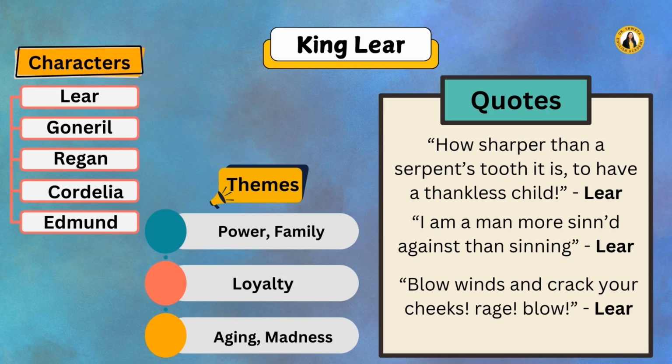Important quotes are, "How sharper than a serpent's tooth it is to have a thankless child," which is spoken by King Lear in Act 1. Then there is another quote, "I am a man more sinned against than sinning," which is spoken by King Lear in Act 3. Another quote, "Blow winds and crack your cheeks, rage, blow," which is spoken again by King Lear in Act 3.